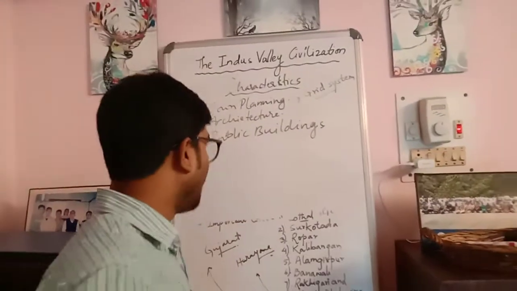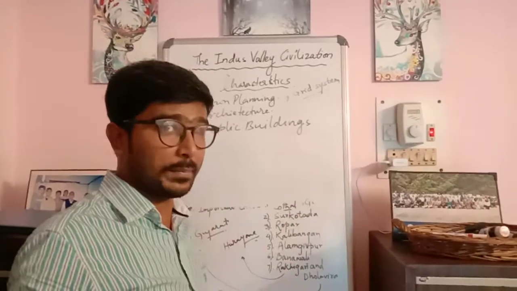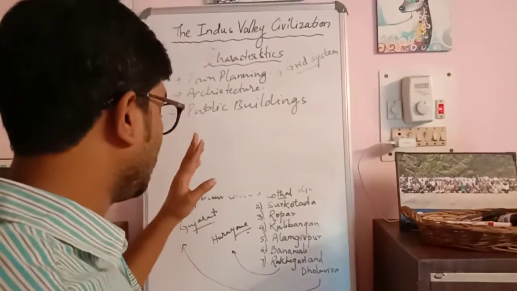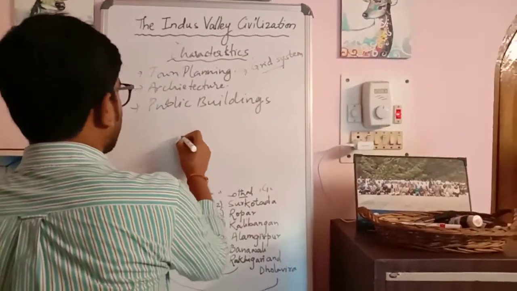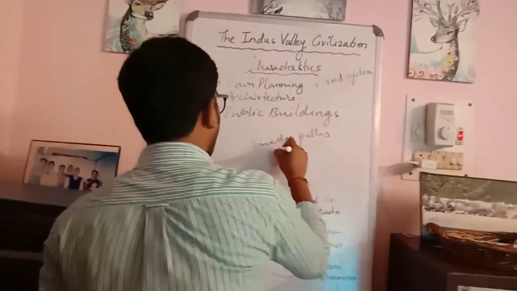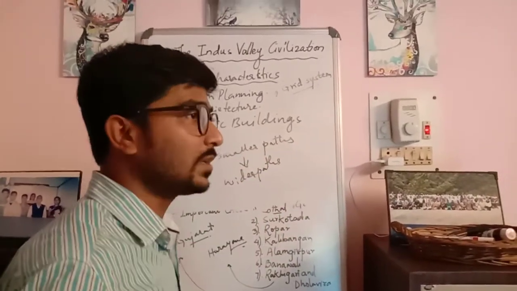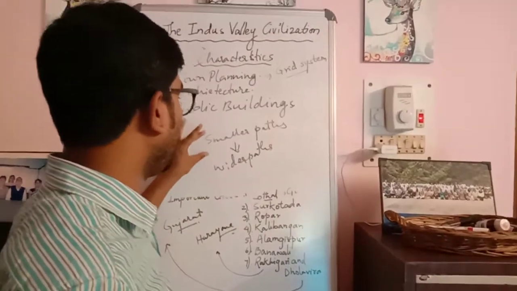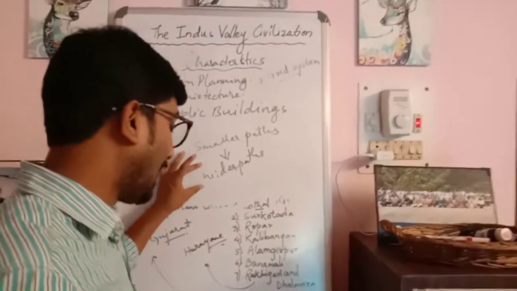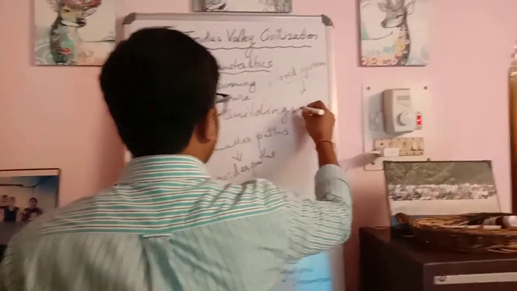The grid system followed a particular pattern in which the roads were made, and the walking paths where the public used to walk. There was a particular system which divided smaller paths from the wider paths, stating how the smaller paths were used in different ways, and where the wider paths were made and how they were used. It is said that this grid was made in a rectangular form.